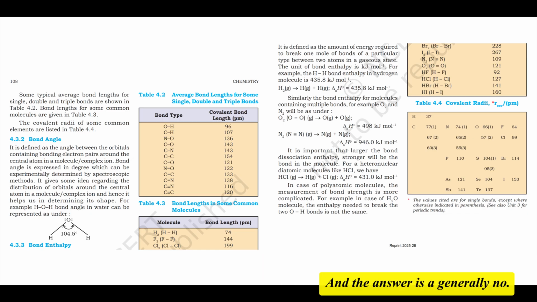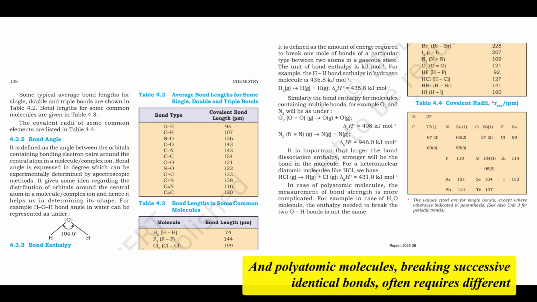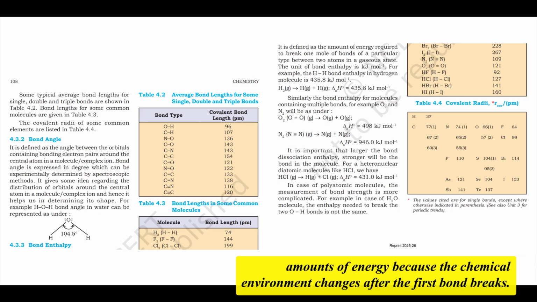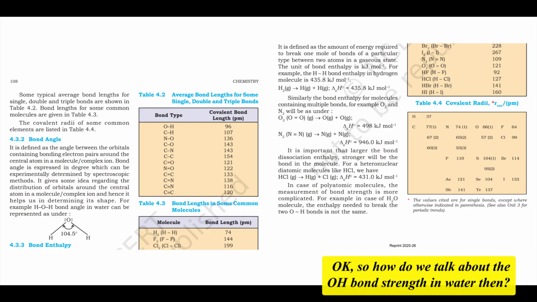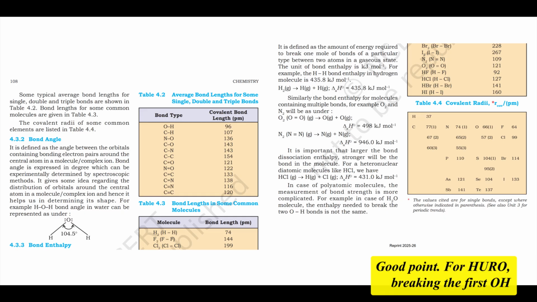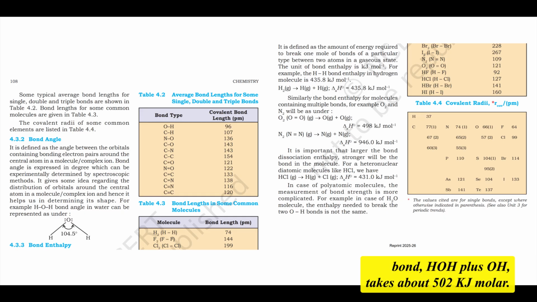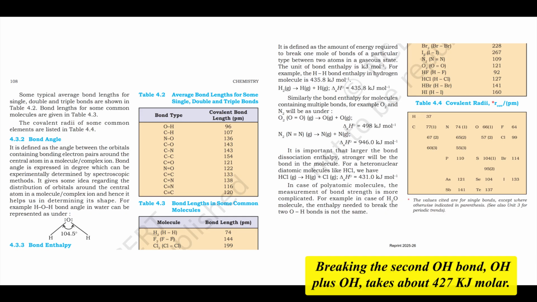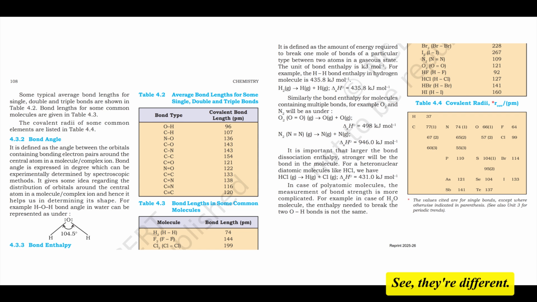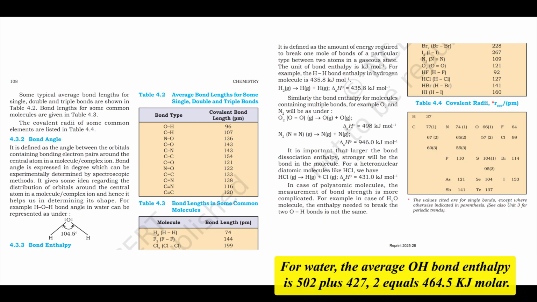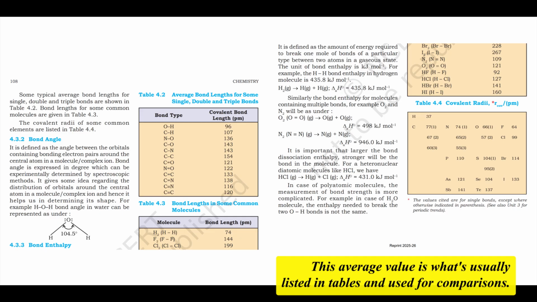That's a very sharp question, and the answer is generally no. In polyatomic molecules, breaking successive identical bonds often requires different amounts of energy because the chemical environment changes after the first bond breaks. Okay. So how do we talk about the O-H bond strength in water, then? Good point. For H2O, breaking the first O-H bond, H-OH to H plus OH, takes about 502 kJ/mol. Breaking the second O-H bond, OH to O plus H, takes about 427 kJ/mol. See, they're different. Because of this, for polyatomic molecules, we often use the mean or average bond enthalpy. For water, the average O-H bond enthalpy is (502 + 427)/2 = 464.5 kJ/mol. This average value is what's usually listed in tables and used for comparisons.